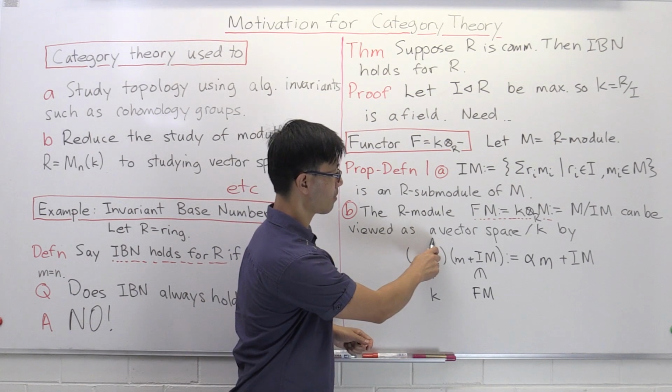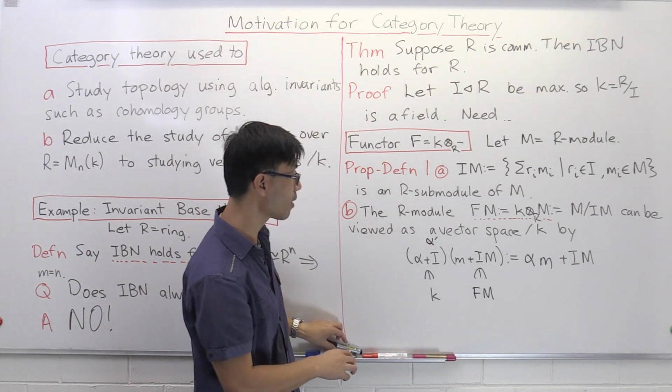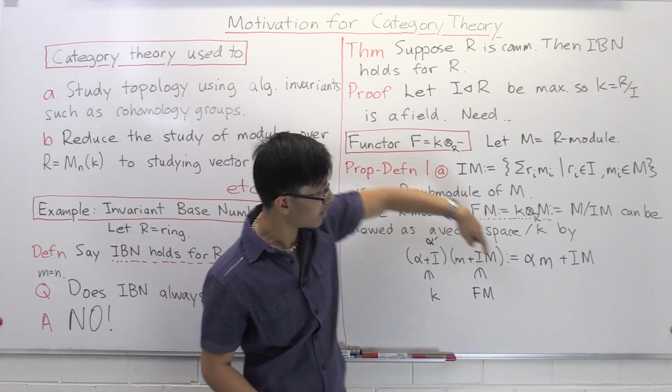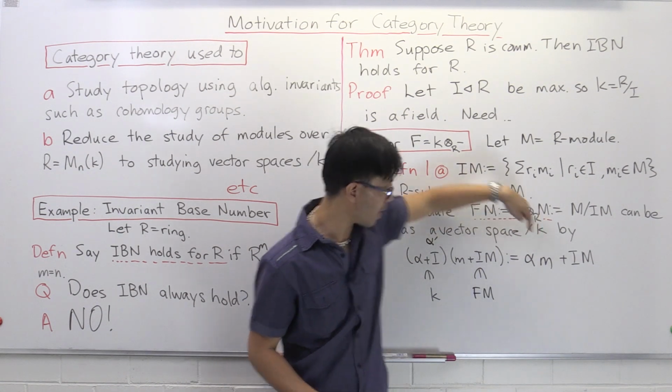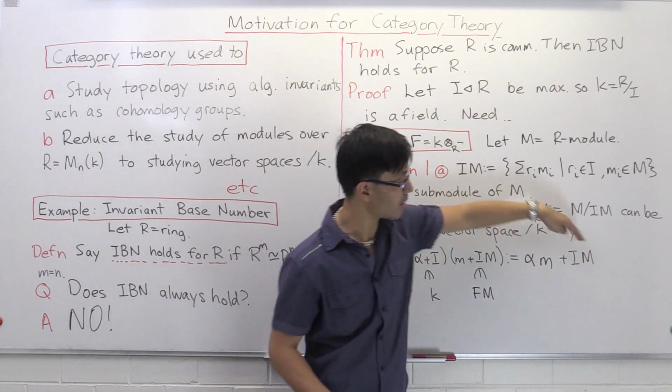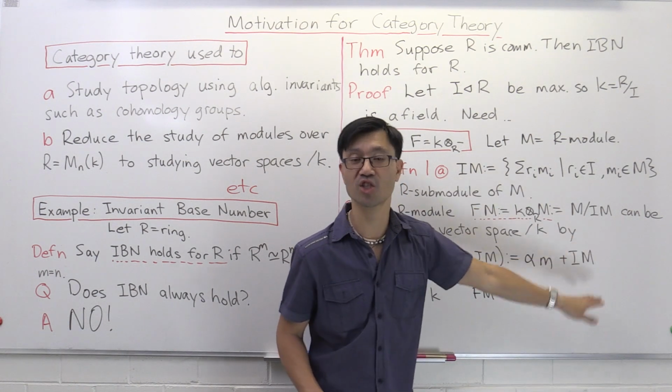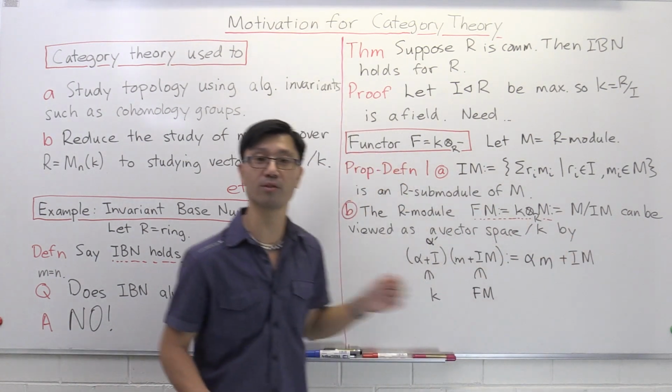Suppose we change it by some alpha prime inside I. Then you've got an extra alpha prime m. But since alpha prime is in I, that's inside IM, so it doesn't change this coset. So this is well defined.